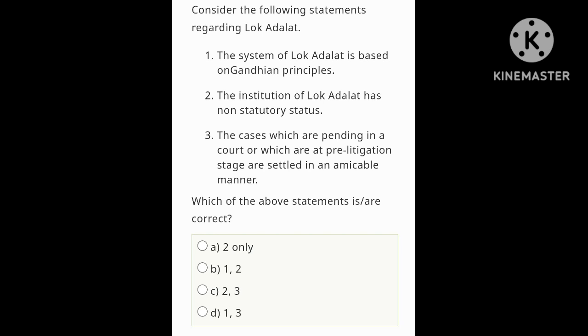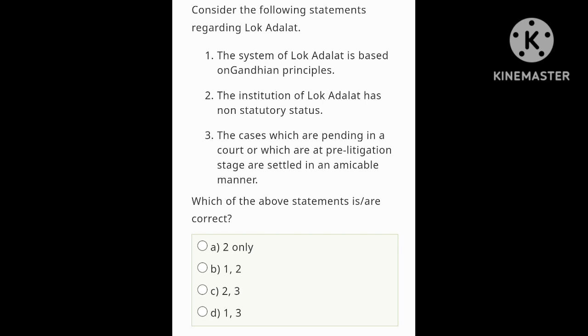Consider the following statements regarding Lok Adalat. First, the system of Lok Adalat is based on Gandhian principles. Yes, this one is correct. The institution of Lok Adalat has non-statutory status. Is it correct? No, it has statutory backing since 1987. Third, cases which are pending in a court or which are at a pre-litigation stage are settled in an amicable manner in a civil court or Lok Adalat.